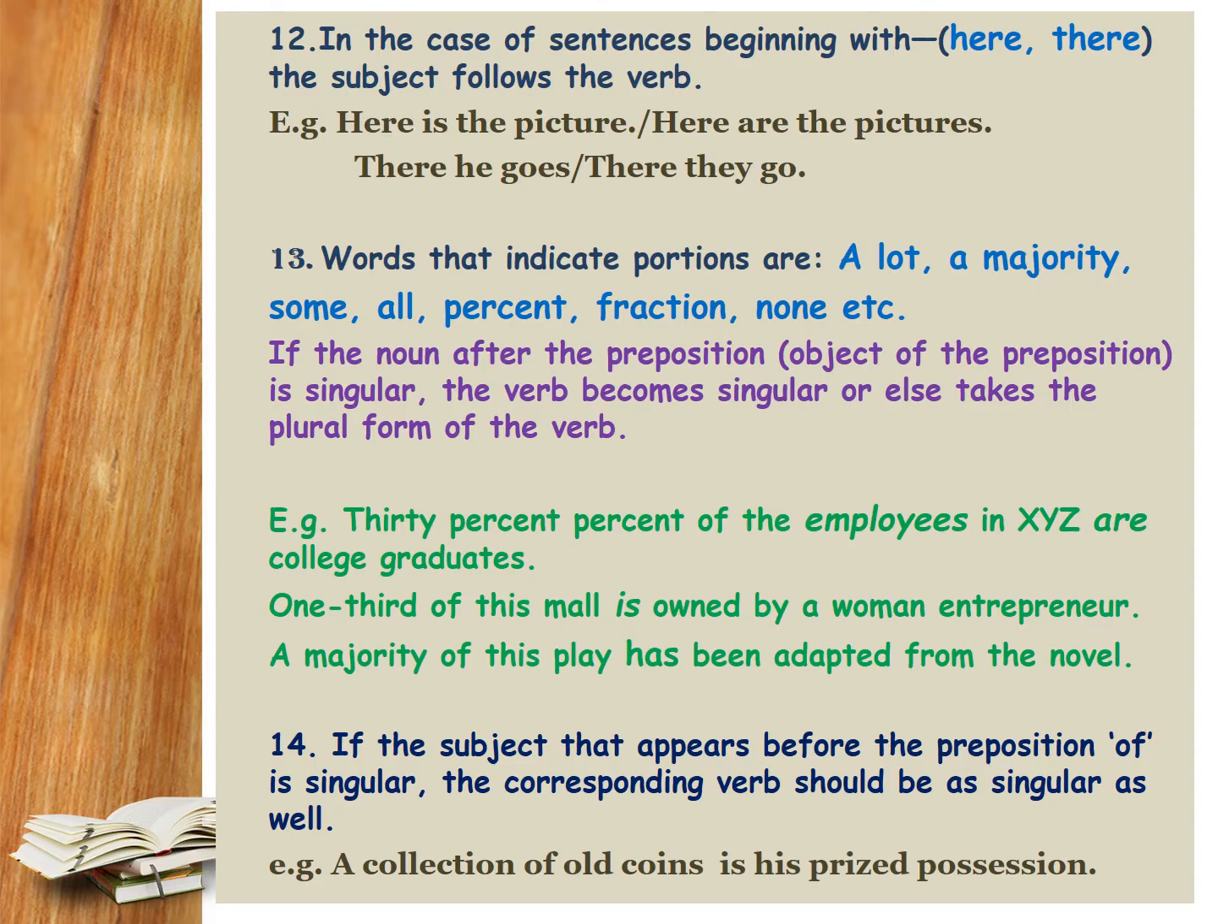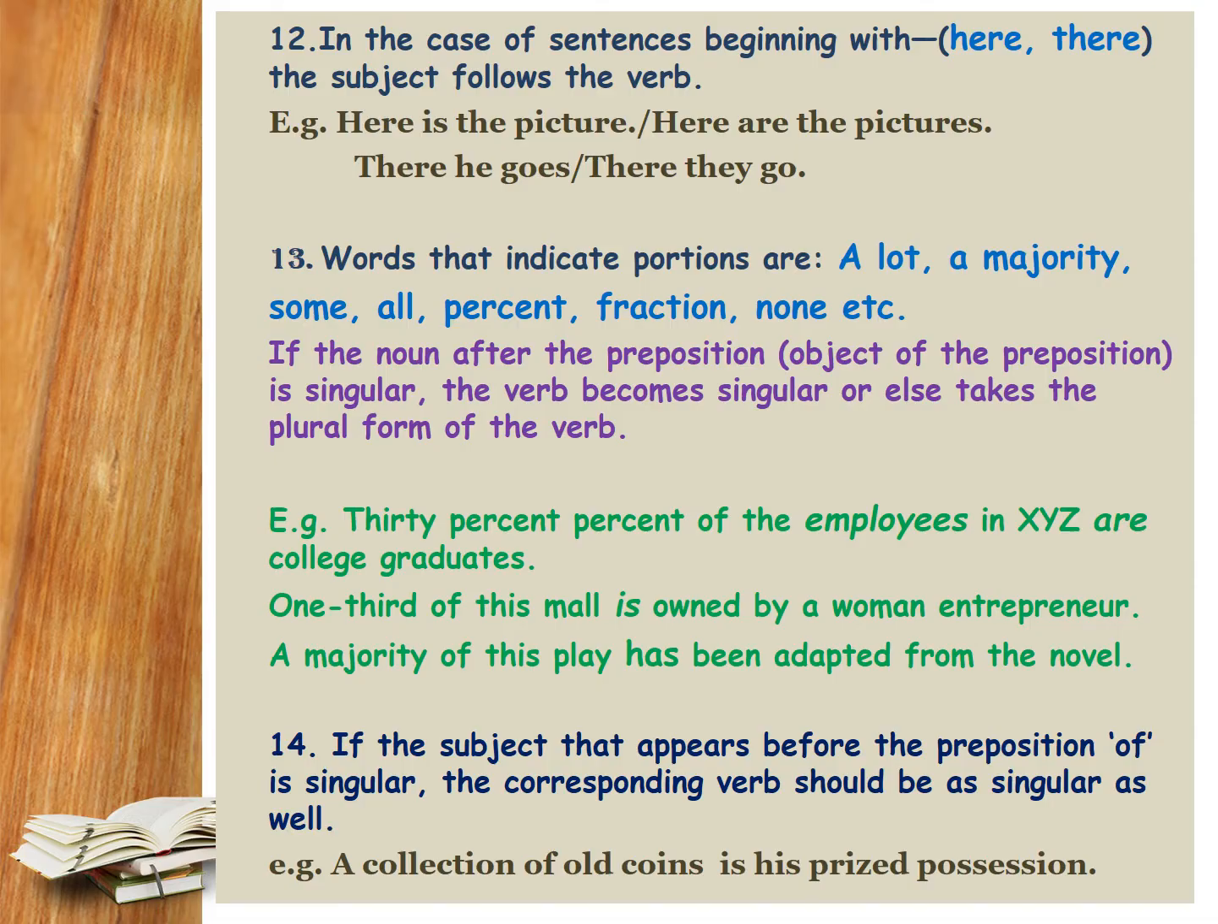1/3 of this mall is owned by a woman entrepreneur. So we have the quantity that's indicated here by 1/3, and then we have the preposition of. But the subject comes after the preposition. So the subject in this case is mall. And the verb that corresponds to mall would be is. Since mall is singular, 1/3 of the mall is owned by a woman entrepreneur. A majority of this play has been adapted from the novel.